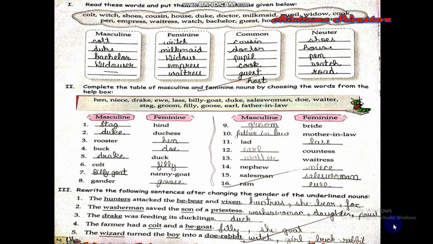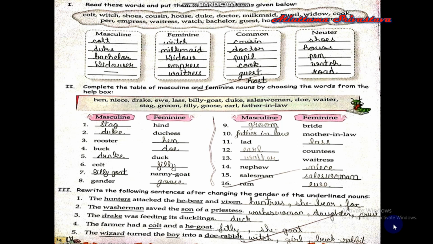Then feminine goose, and masculine gander. Now we come to the next one, feminine bride and masculine groom, feminine mother-in-law and masculine father-in-law.